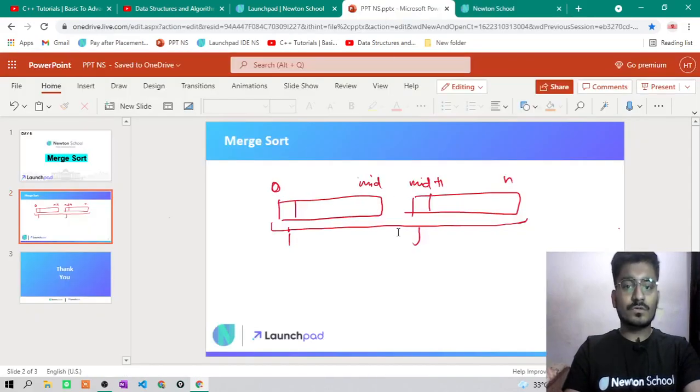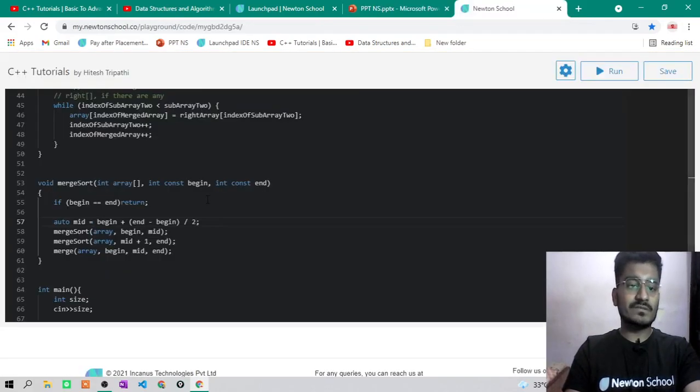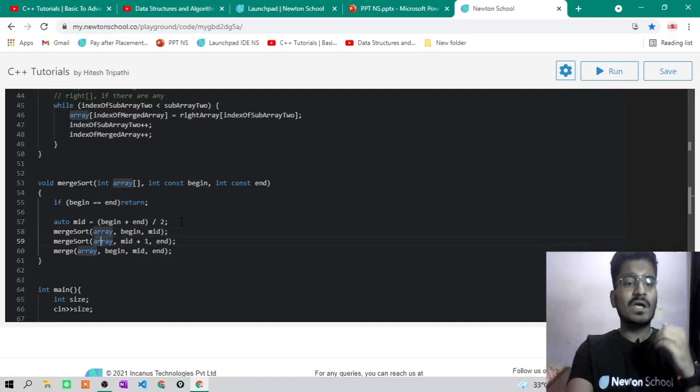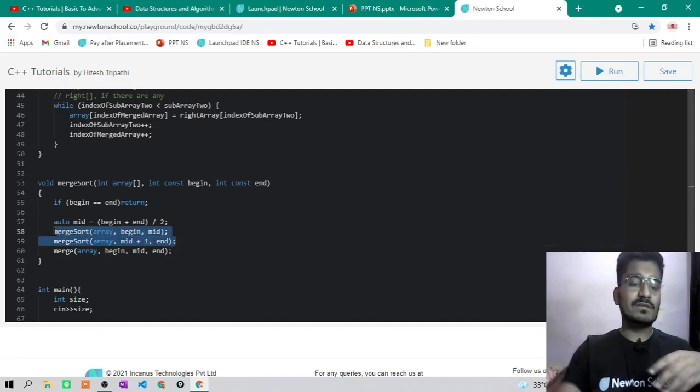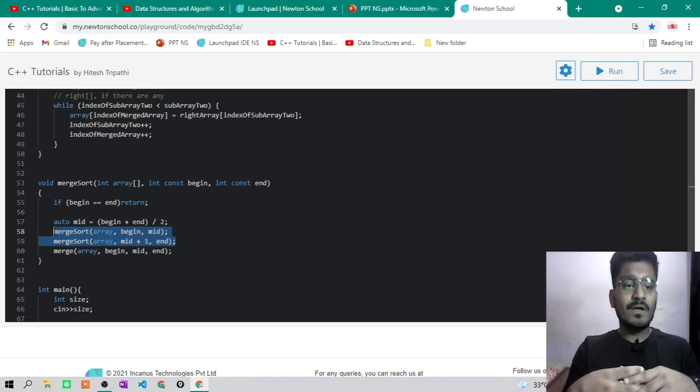Now after that you will simply calculate the middle element index, which will be equal to begin plus end by 2. Then you will call merge sort for the array from begin to mid, and next for the right half subarray from mid plus 1 to end. These two calls will call themselves again and again until a smaller subarray has only one element, and that will be the base case obviously.